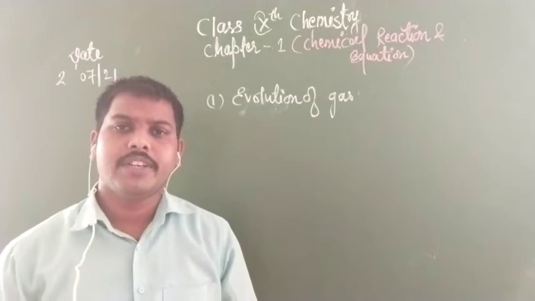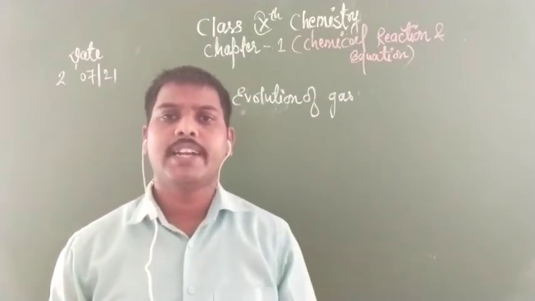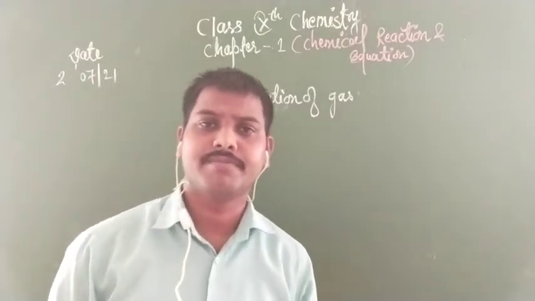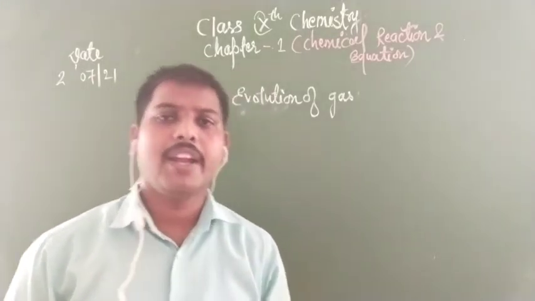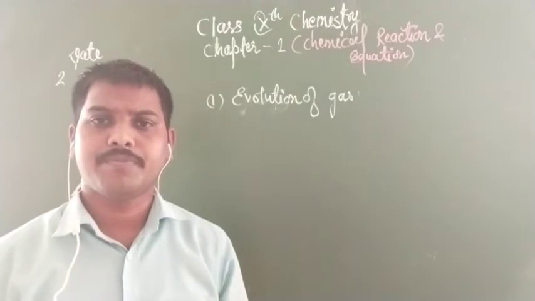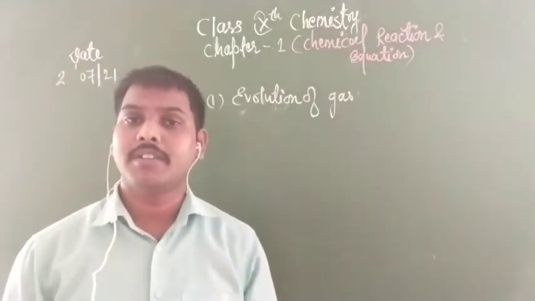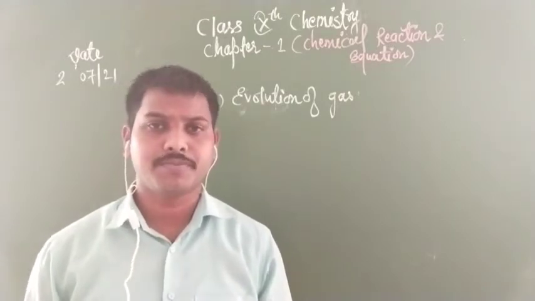Children, in the previous video I had explained the concept of a chemical reaction. I also told you how we come to know whether a chemical reaction has taken place or not.